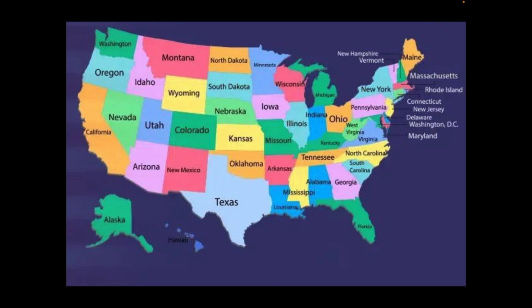And the final battleground state, in my opinion, is Pennsylvania. Pennsylvania was won in 2004, 2008, 2012 by Democratic nominees, and also in 2020 by Joe Biden, but in 2016 Donald Trump won there. Now let's look at the electoral college votes and which states will determine this. I've identified three battleground states. Pennsylvania has 20 electoral college votes, Michigan has 16, and Wisconsin has 10.